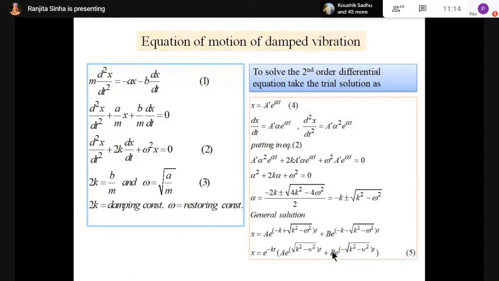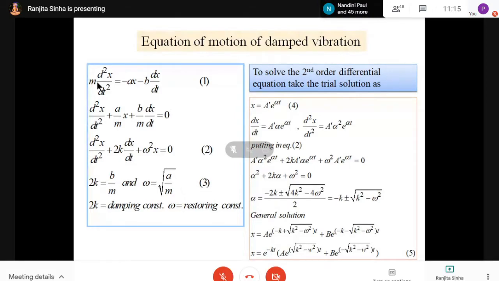Now we have to find out the equation of motion of damped vibration. You already know the equation of motion for simple harmonic motion, for undamped motion. Now here I am going to calculate the equation of motion for damped vibration. Now total force, I already said there are two types of forces.